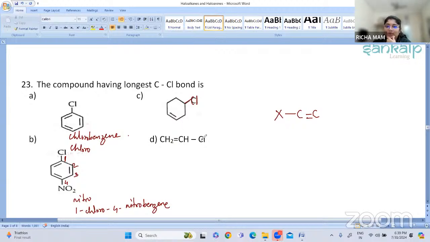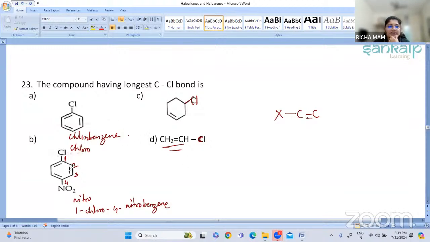Both are vinyl compounds. Here this is vinyl chloride. So these are the four options: chlorobenzene, 1-chloro-4-nitrobenzene, and vinyl chloride.